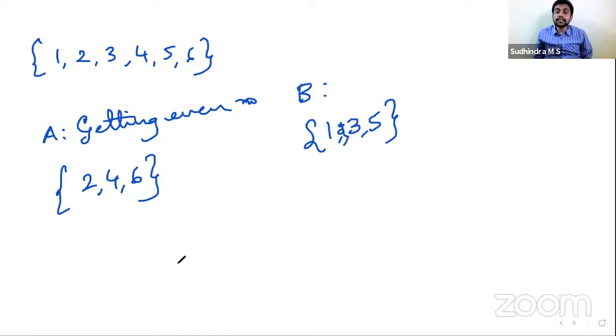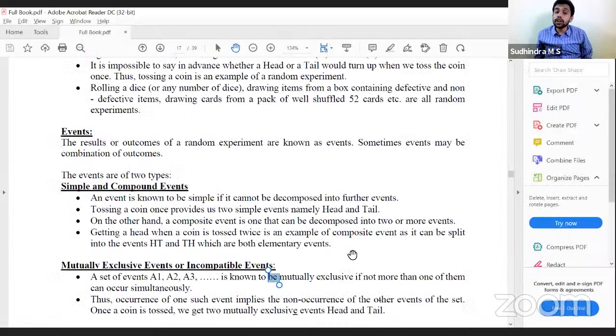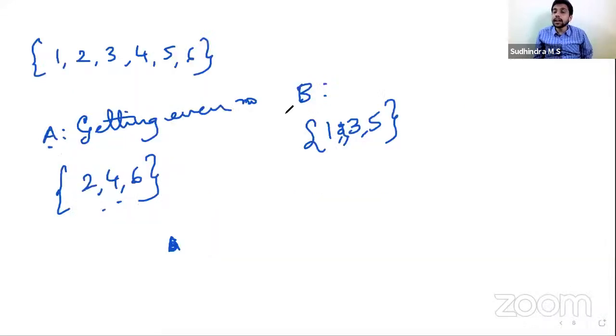Correct. So in that case, can I say these two are mutually exclusive? We say two events are mutually exclusive if not more than one of them can occur simultaneously. In this case, can I say event A and B are occurring simultaneously at any point in time? When I roll a die and get 2 as the final result, then both A and B are occurring simultaneously, because 2 is part of A also, 2 is part of B also.